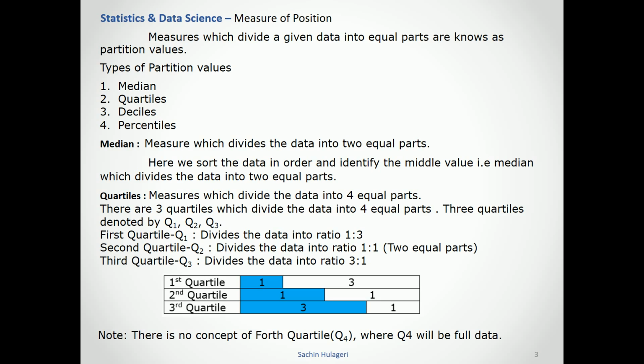The third quartile is denoted by Q3 and divides the data in the ratio 3:1, meaning 75% and 25% of the data, which can be represented diagrammatically like this. Note that there is no concept of a fourth quartile, as the fourth quartile itself is 100% of the data. There is no such concept called fourth quartile.